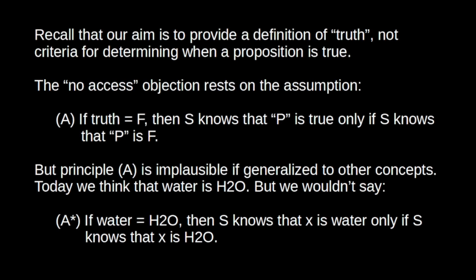Here's a nice example from the Stanford Encyclopedia of Philosophy page on correspondence theory. Today, we think that water is H2O. Water is just identical to H2O. They're the same thing. But we wouldn't say that if water is H2O, then S knows that X is water only if S knows that X is H2O. That principle seems totally implausible, right?